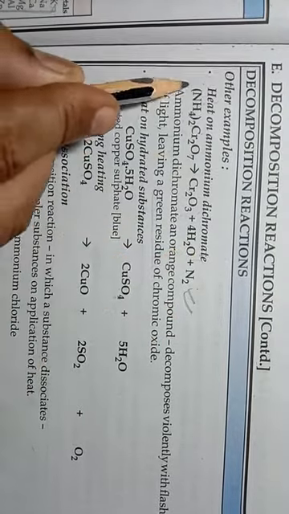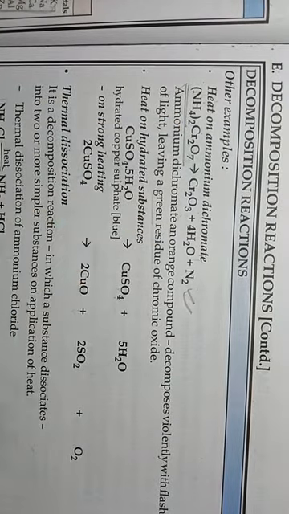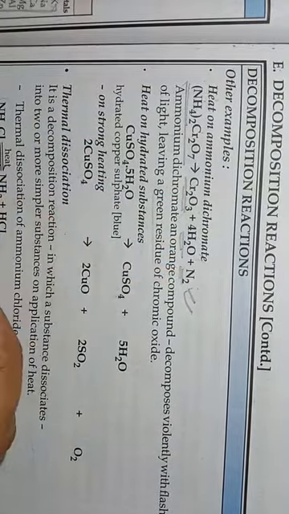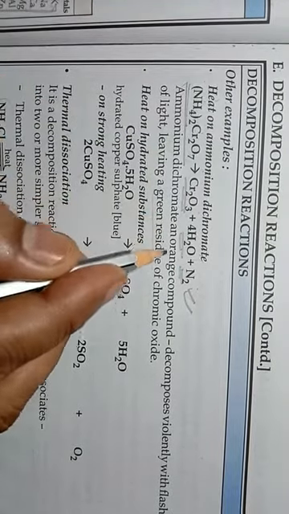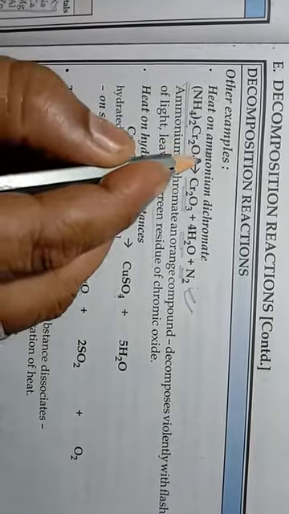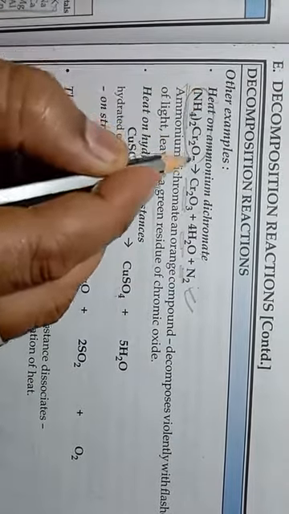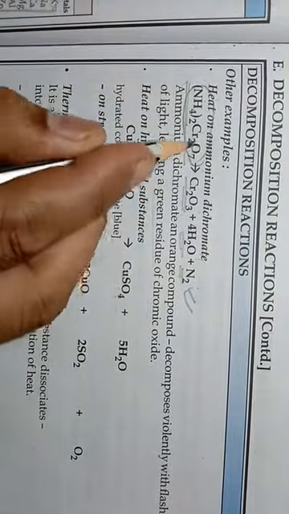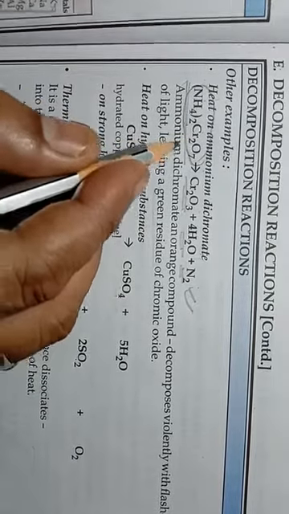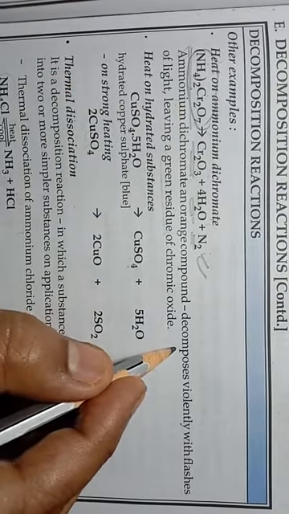When ammonium dichromate is heated, it forms chromic oxide, Cr2O3, water and N2. Ammonium dichromate is an orange compound, and after decomposition,